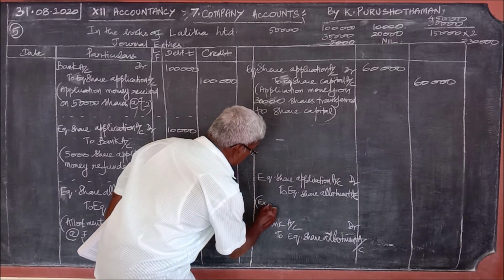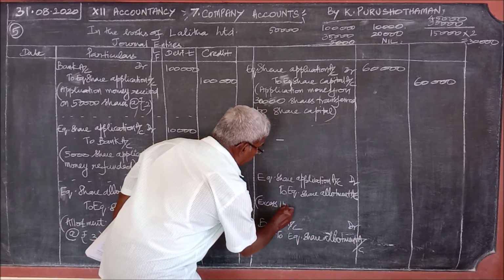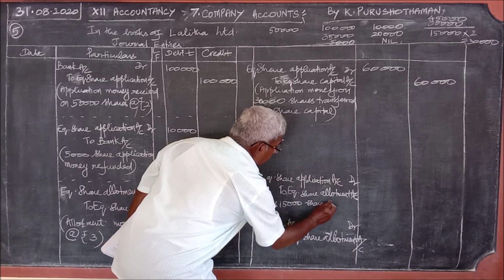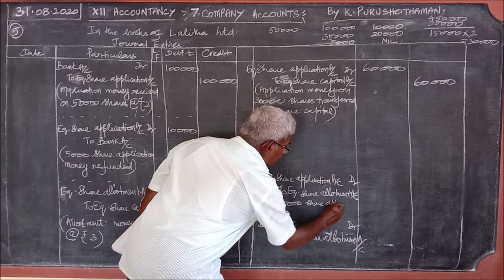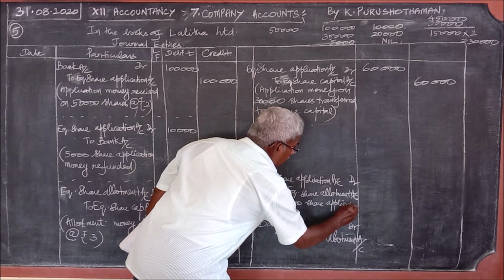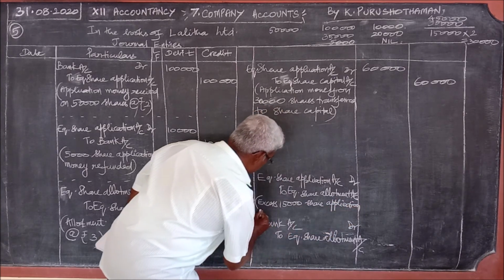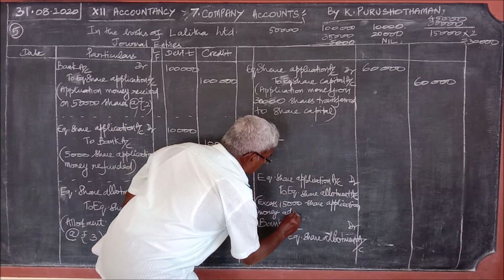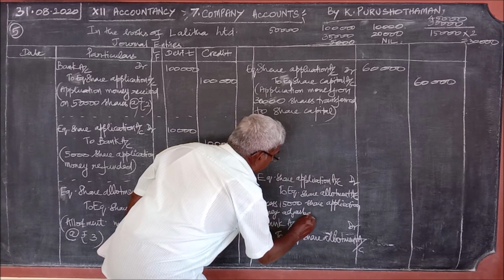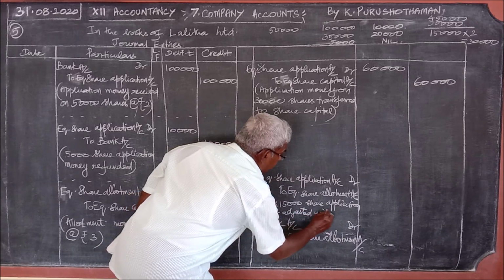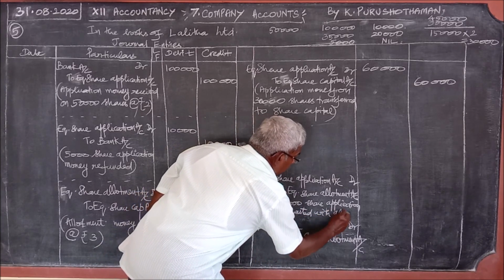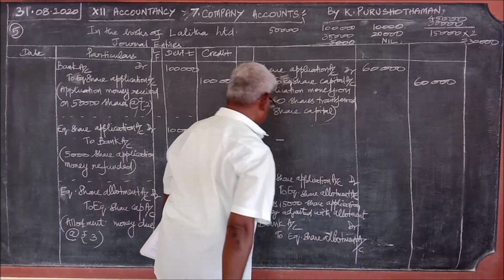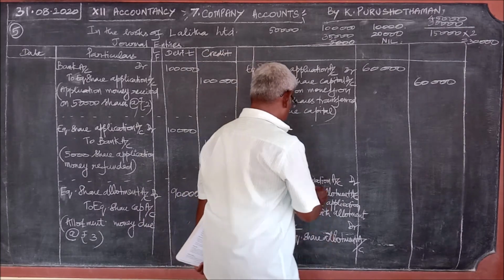Excess 15,000 share application money adjusted with allotment, that is 30,000 we should write.